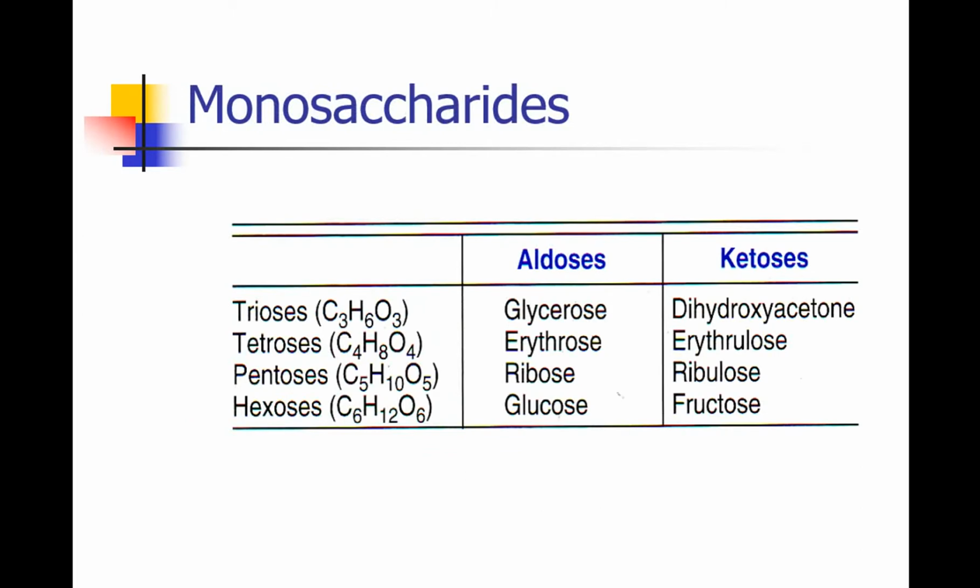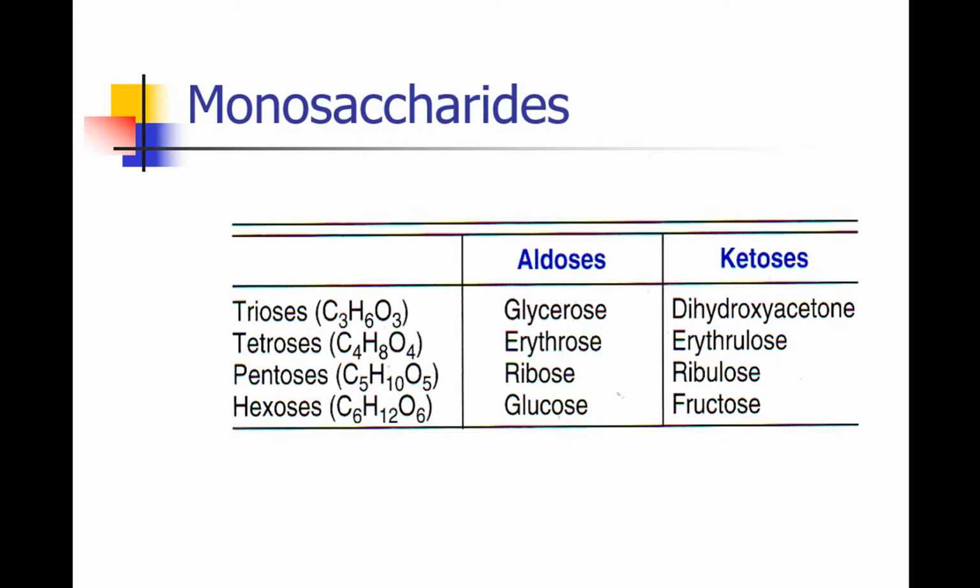Again, monosaccharides, depending on the type of functional group, are classified into two types. If the functional group is aldehyde, it is called an aldose. If the functional group is a keto group, it is called a ketose sugar.